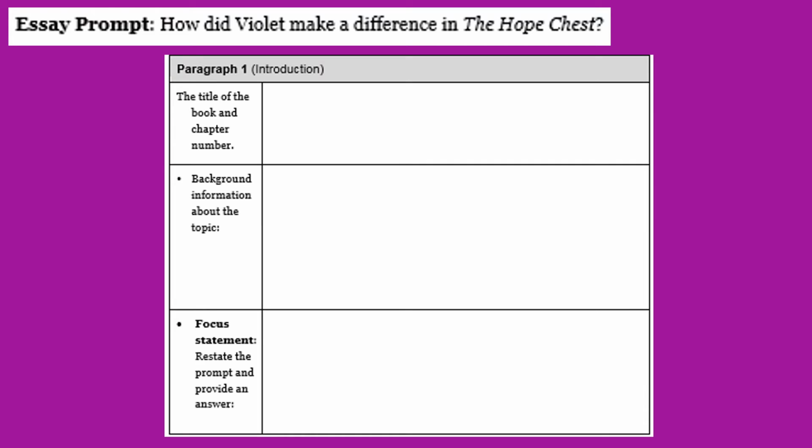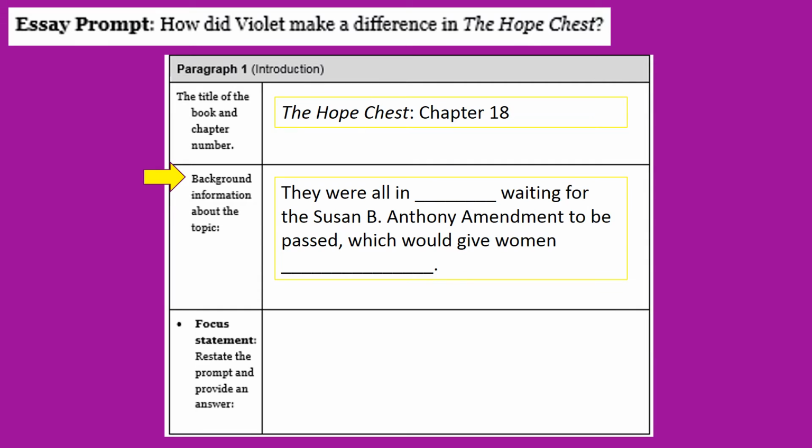Essay prompt. How did Violet make a difference in the Hope Chest? Paragraph 1. The title of the book and chapter number. The Hope Chest, Chapter 18. Background information about the topic. They were all in blank, waiting for the Susan B. Anthony Amendment to be passed, which would give women blank.